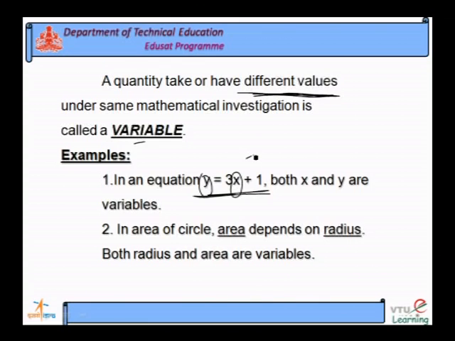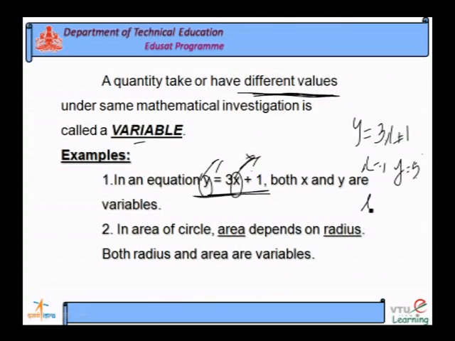If you take certain values of x, there will be a change in the value of y. For example, take x is equal to 1. y is equal to 3x plus 1, so y becomes 1 into 3, 3, 3 plus 1 is equal to 4.